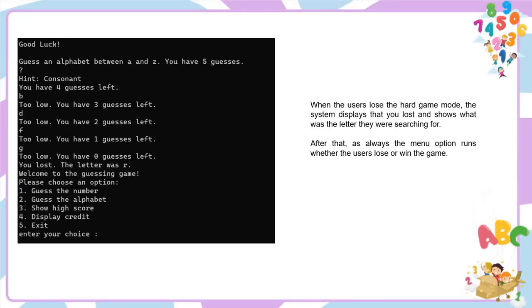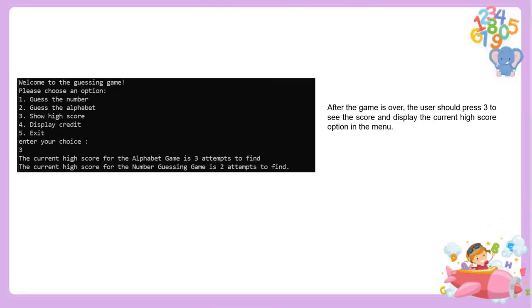If the user loses the hard level game mode, our system displays that you lost and shows what the letter they were searching for was. After that, as always, the menu option occurs again. And pressing 3 on the menu shows user scores on the screen. Users are able to check their highest scores with this selection.